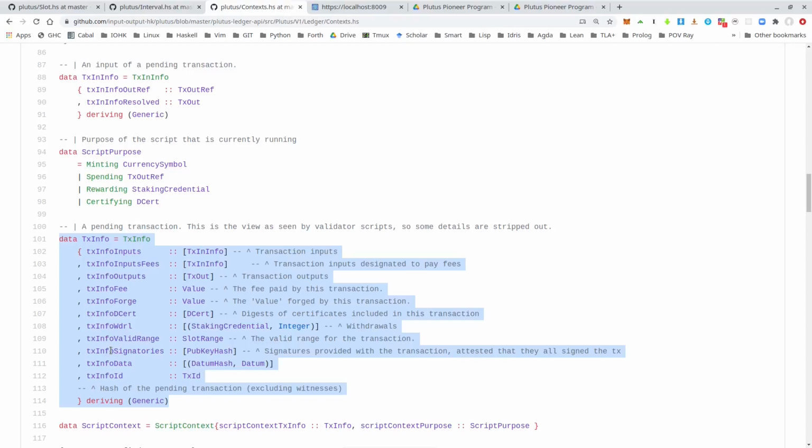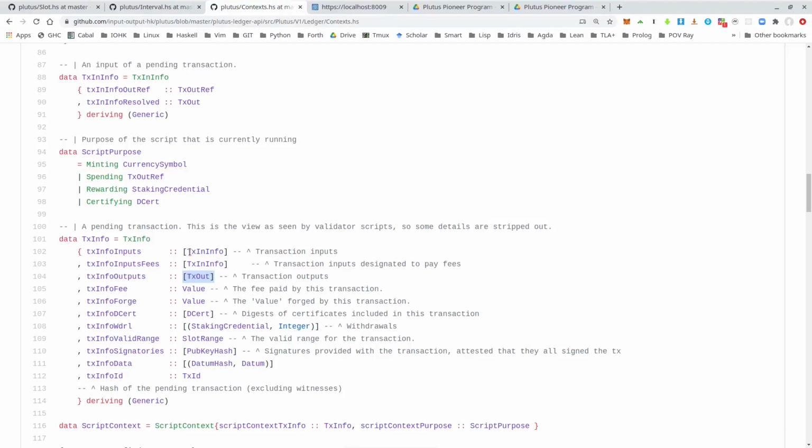I always said that in the UTXO model that Cardano uses, the context of validation is the spending transaction. So the transaction and its inputs and outputs. And that is expressed in this TxInfo type. So there are a couple of fields that are basically global to the transaction. And then in particular, we have the list of all the inputs of the transaction and the list of all the outputs of the transaction.